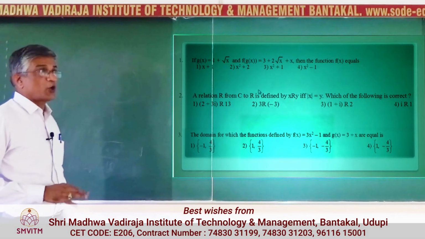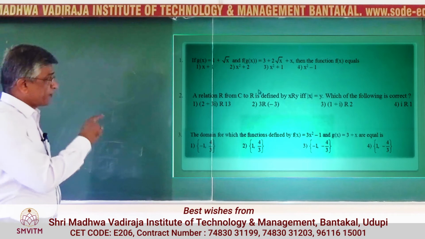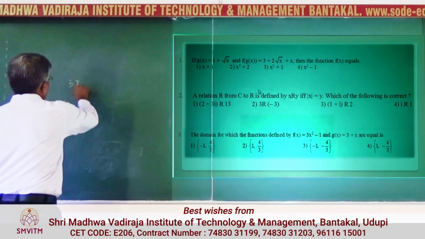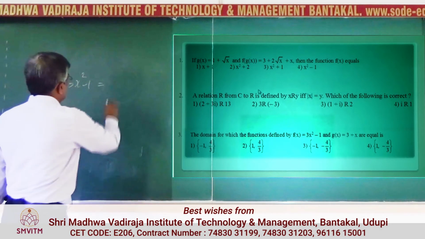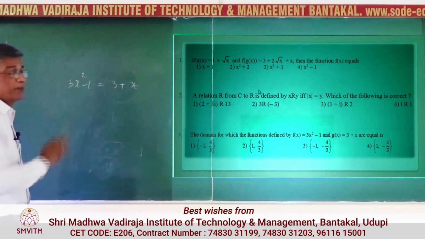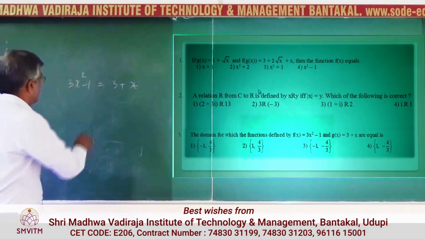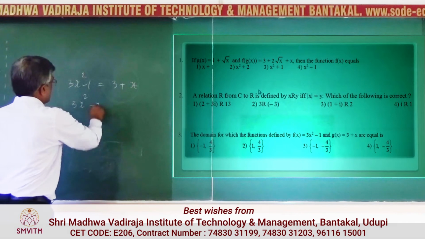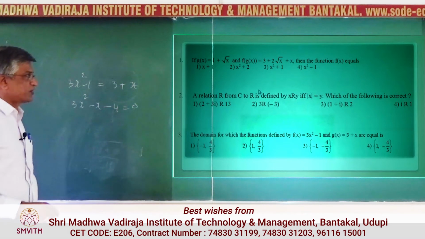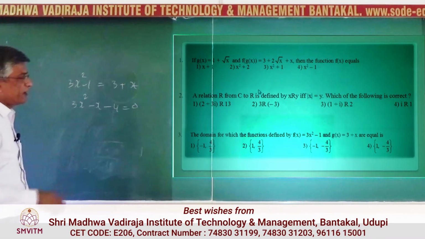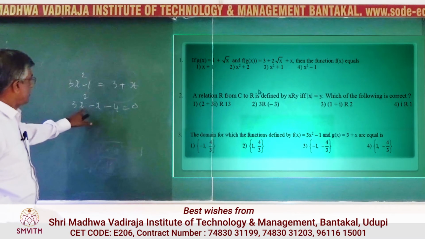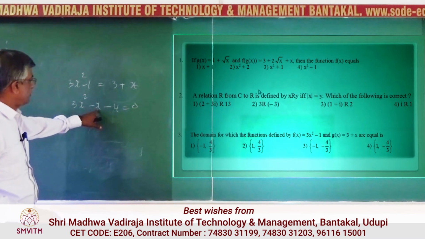Next one. This is again basics. Domain of the function. The domain for which the functions defined are equal. So 3x square minus 1 is equal to 3 plus x. This is the meaning. So this becomes a simple quadratic equation. We know that there are two answers. We have to solve this to get the solutions here. So here, better to substitute and verify whether 1 is an answer. 3 minus 1, it won't be the answer.